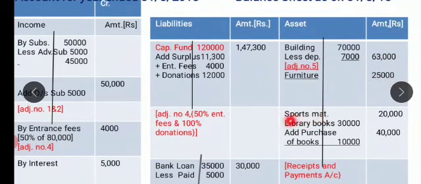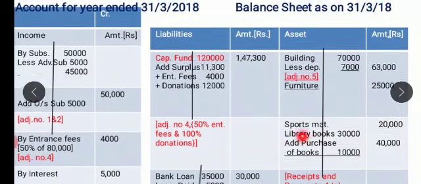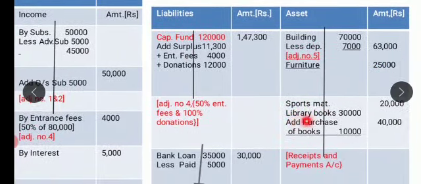Now coming to sports materials, it is 20,000. Now in library books, we are having library books in the opening balance sheet, 30,000. During the year, from the receipts and payments, we have purchased books of rupees 10,000. So total books purchased for the year or book value is 40,000.